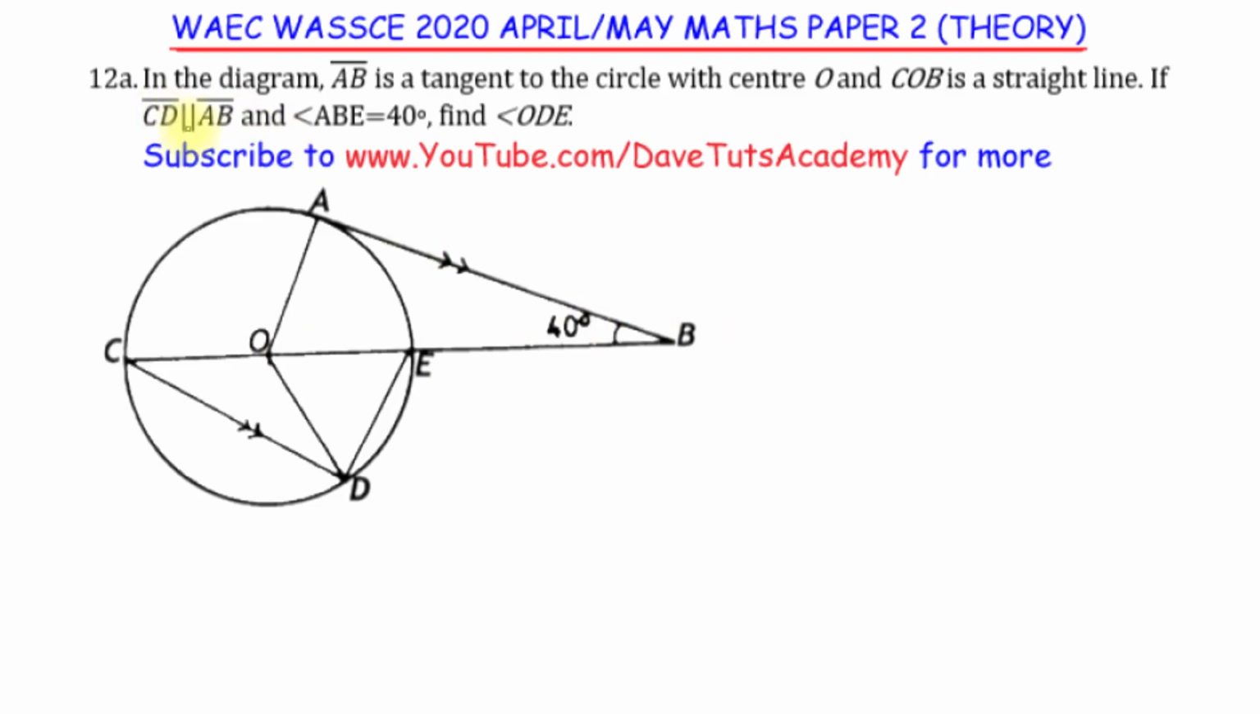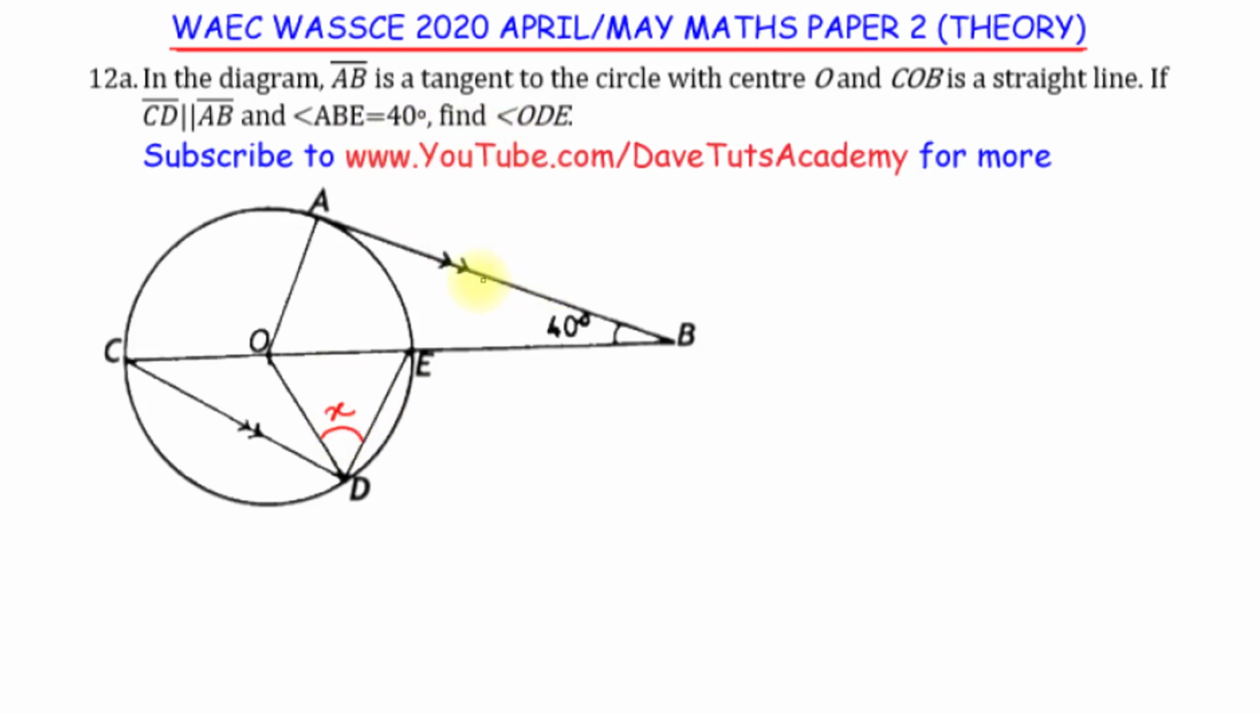If line CD is parallel to line AB, so CD here is parallel to this line AB, and angle ABE is 40 degrees, we are to find angle ODE. So let's try and locate that. This will be the angle ODE here. We can call it X, okay? That's the angle that we're asked to find.